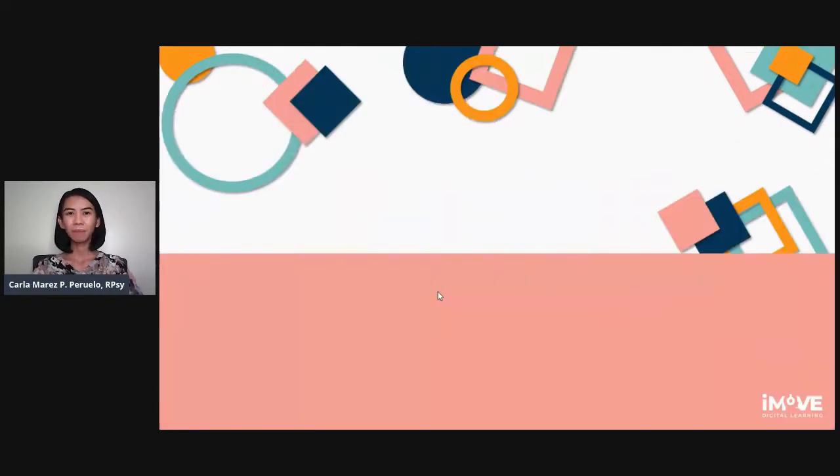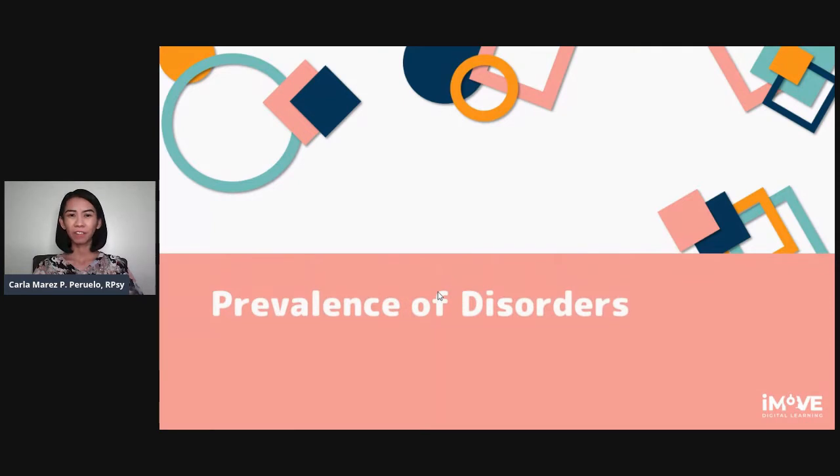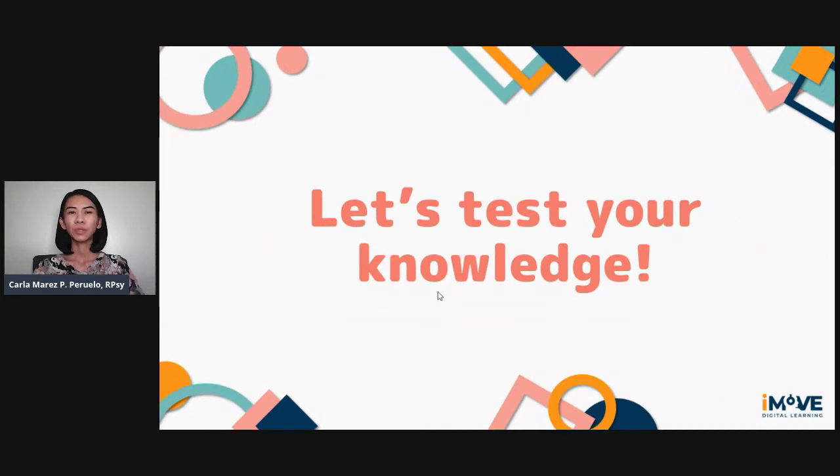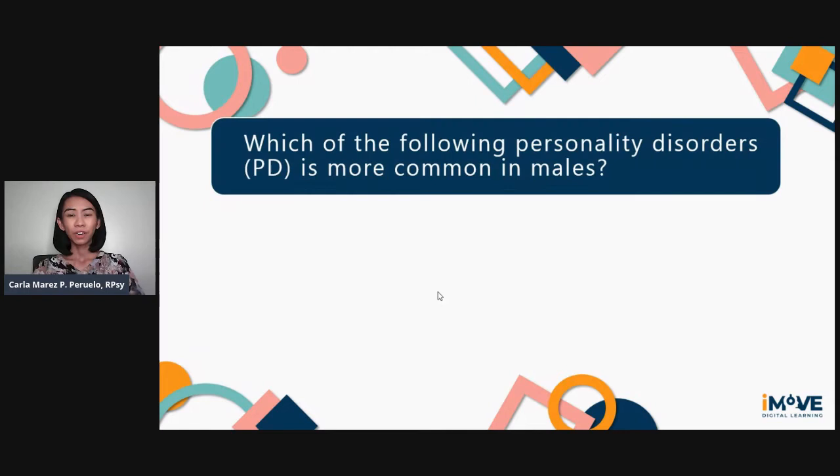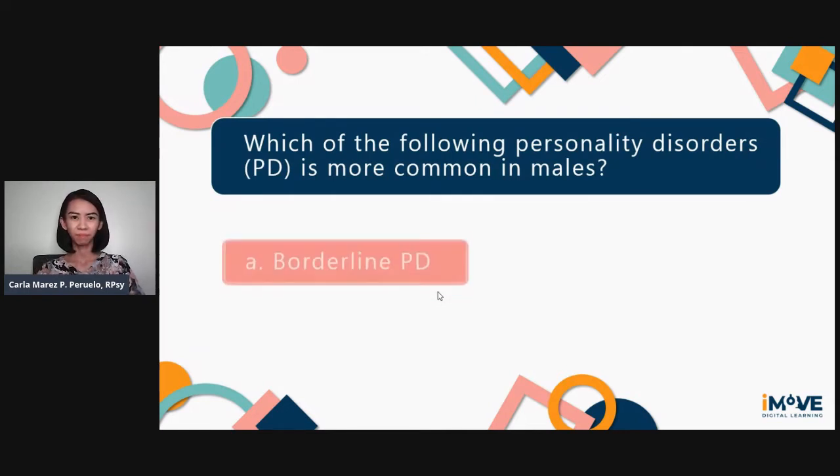For this session, our topic is the prevalence of disorders. We will talk about how common particular disorders are in specific populations, for example, males or females. Now, to understand better how this topic may come up in the board exams, let's start this discussion with a series of test questions.